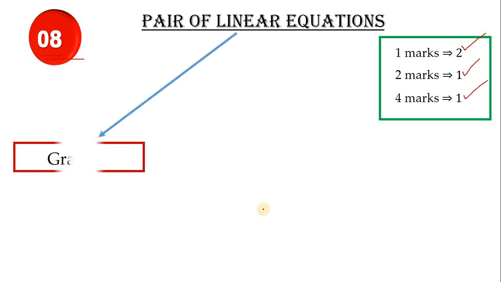Let's see the important one, graph, children. Definitely for 4 marks easily you can score. It is a definite and fixed question. You have to practice graph problems. Wherever graph problems will be there in the pair of linear equations chapter, you have to practice all those problems. Definitely it will come for 4 marks.